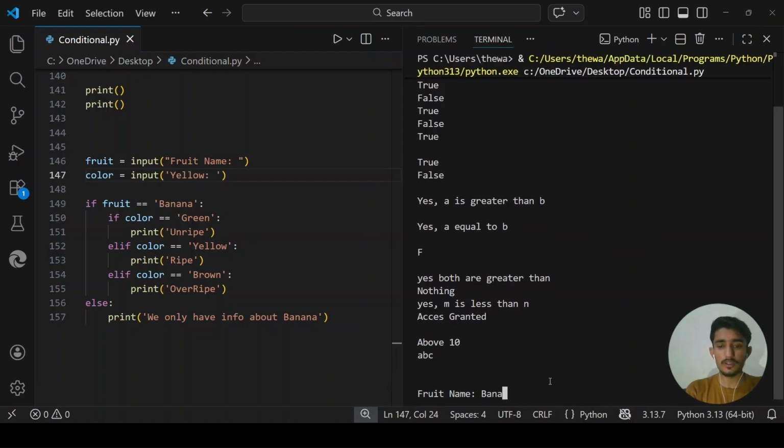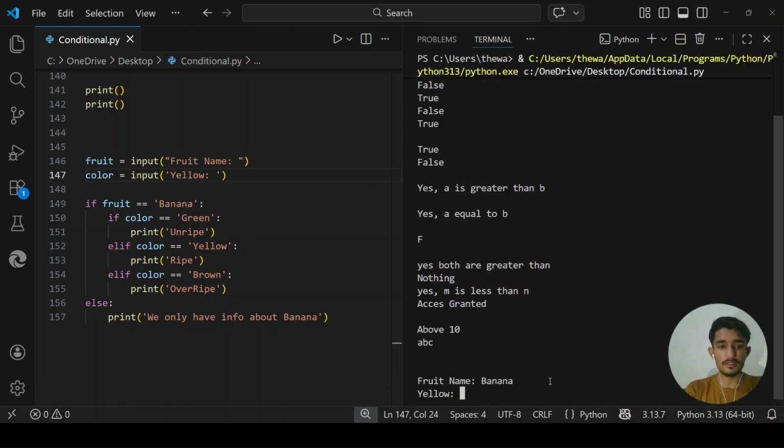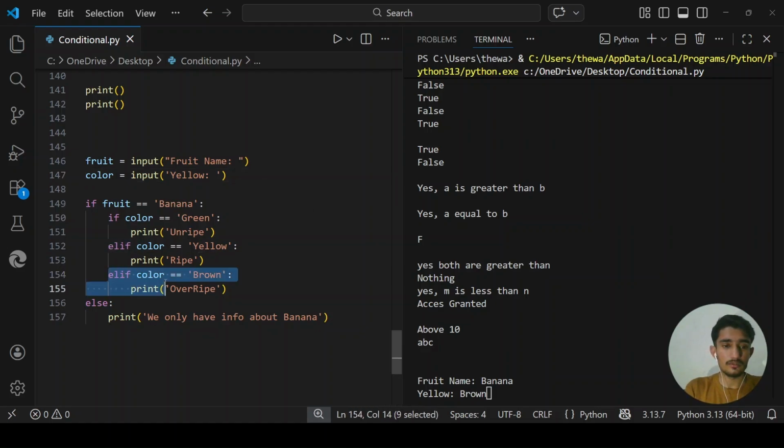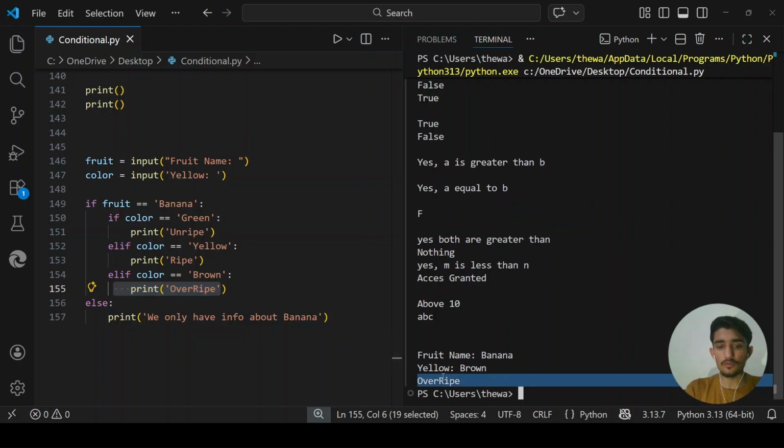So it says banana, and based on the information, based on the condition we define here, if the user types the color brown, it will print out overripe. So let me enter it. It says overripe. Okay, so the banana is overripe.